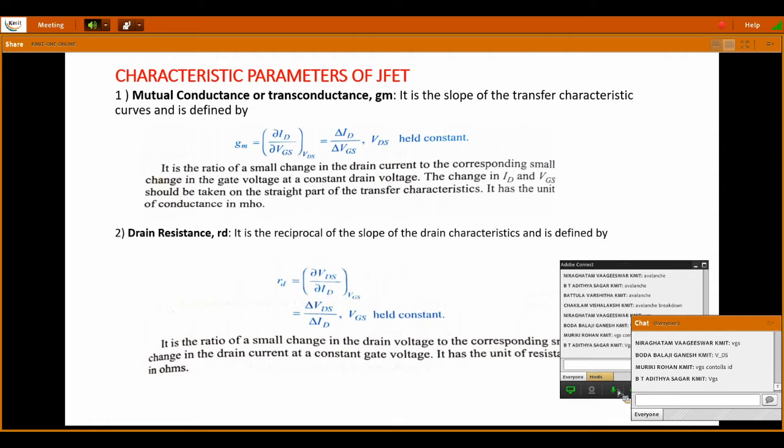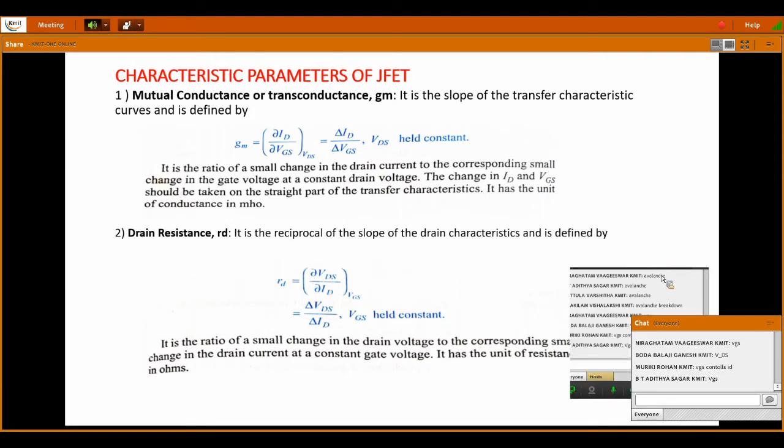It is V by I, resistance, nothing but the drain resistance. So VDS by ID when VGS is held constant. The definition of this is the ratio of a small change in the drain voltage to the corresponding small change in the drain current at a constant gate voltage, and it has the unit of resistance, ohms. See, you might have a doubt why we need to study all these things.